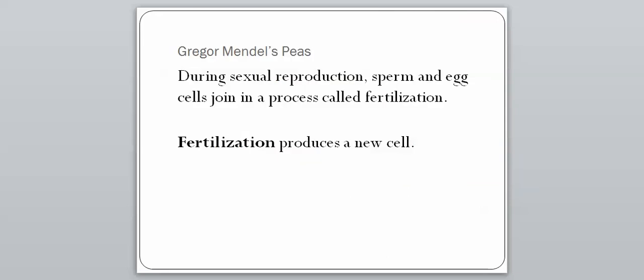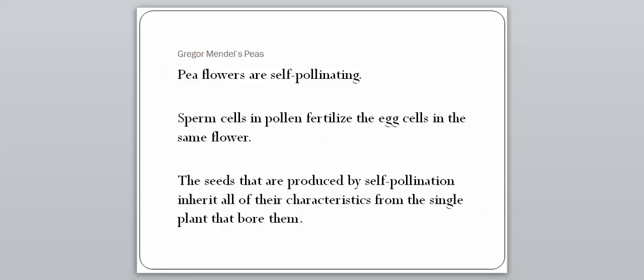Another thing that he knew is during sexual reproduction, sperm and egg cells join in a process called fertilization. And fertilization is going to produce a new cell. So that's what he knew so far, and this is more things that he knew. He knew that pea flowers are self-pollinating, and that just means that sperm cells and pollen fertilize the eggs in the same flower. So they don't need to go out and find a mate, if you will. They just basically mate with themselves.